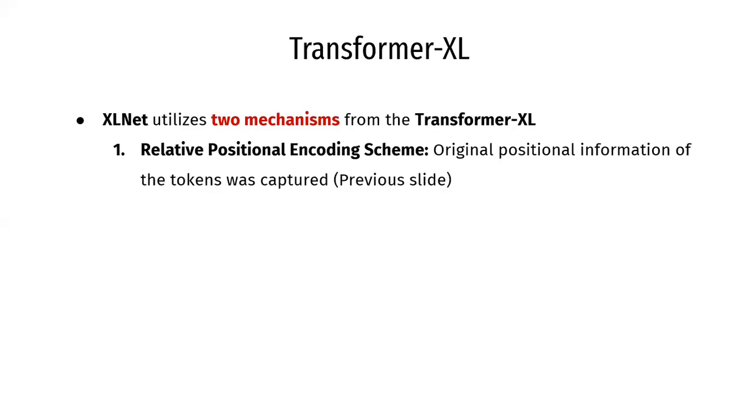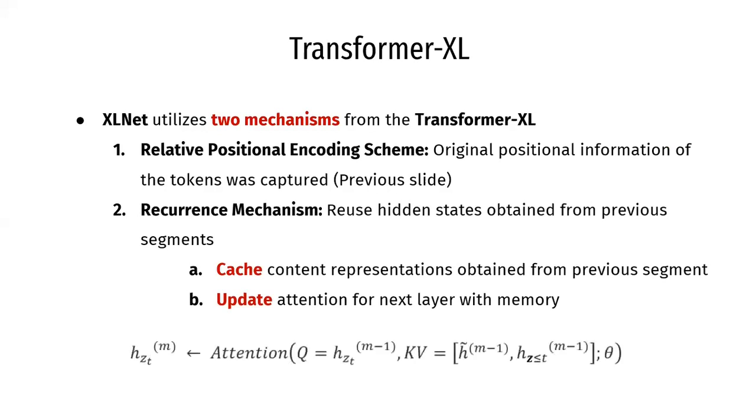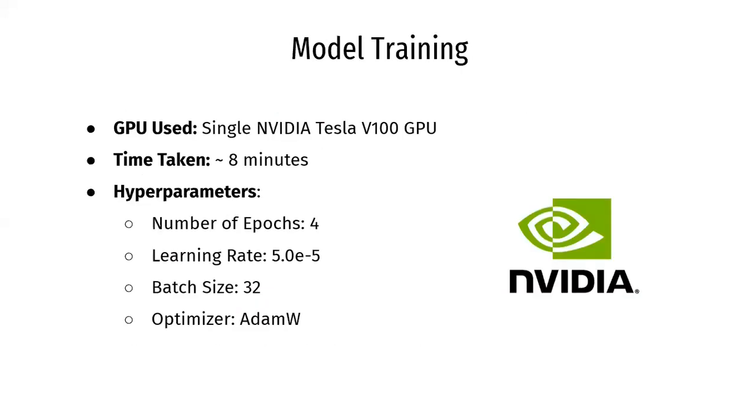Lastly, the model also utilizes two mechanisms from the transformer XL. First is the relative positional encoding scheme, which was discussed in the previous slide, whereby the target position is captured and used as input to the query stream. Next, there is a recurrence mechanism that reuses the hidden states obtained from previous segments. This was done by simply caching previous content representations and then updating the attention for the next layer with memory. This can be expressed as shown. These are the hyperparameters used to train the model, and as XLNet requires much more computing memory, the maximum number of epochs the workstation was able to handle was only 4.